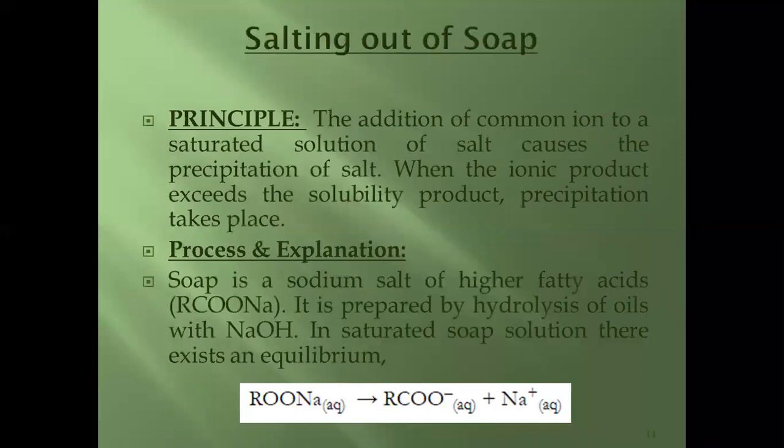Now, salting out of soap. Its principle is the addition of common ion to a saturated solution of salt causes the precipitation of salt. When the ionic product exceeds the solubility product, precipitation takes place. Again, process and explanation includes soap is the sodium salt of higher fatty acids. It is prepared by hydrolysis of oils with sodium hydroxide. In saturated soap solution, there exists an equilibrium as shown.